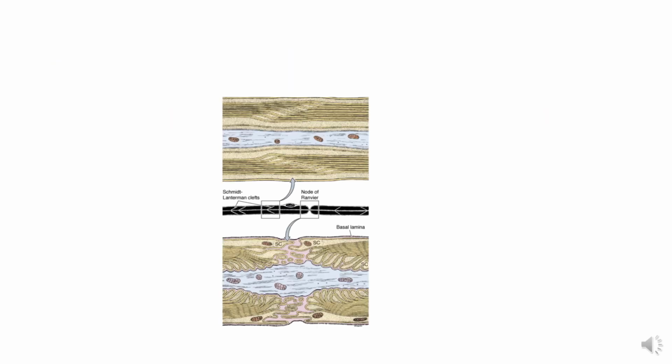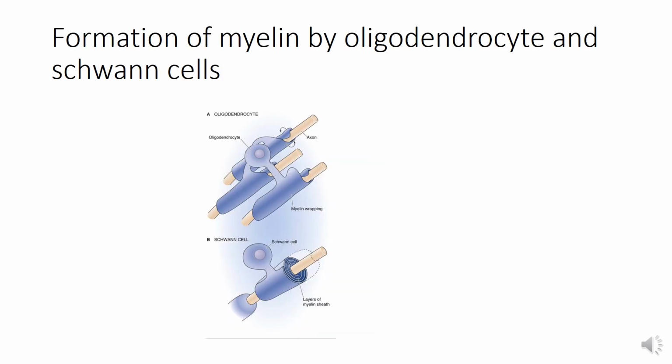Here you can see a transverse section of the nerve fiber. This is the nerve fiber covered with the myelin sheath. And this is the region of the nodes of Ranvier, where myelination is absent. You can see the layers here. The myelination is absent at the node of Ranvier. And this is the axon covered in the myelin sheath.